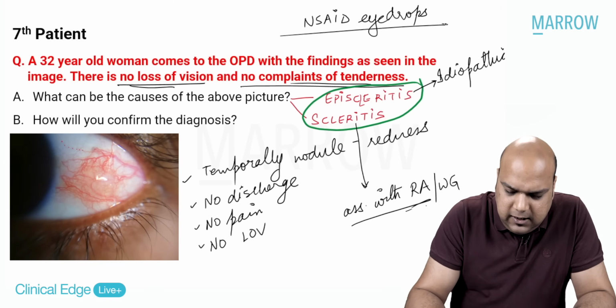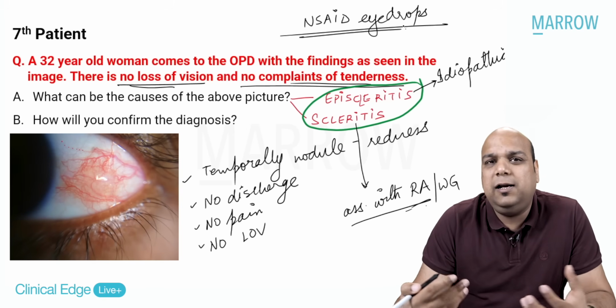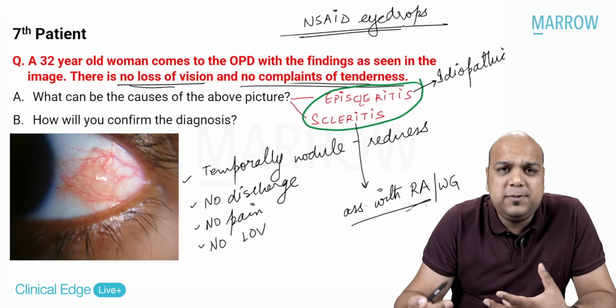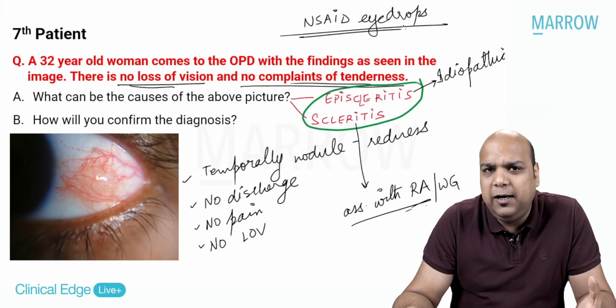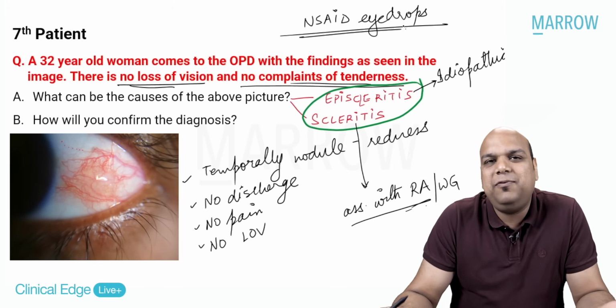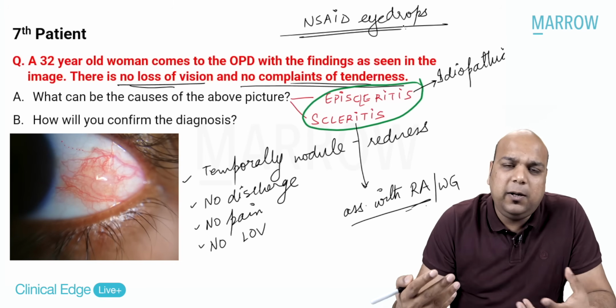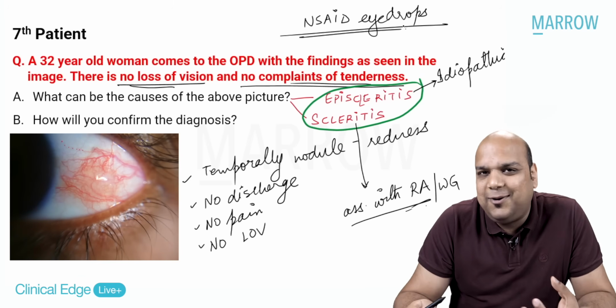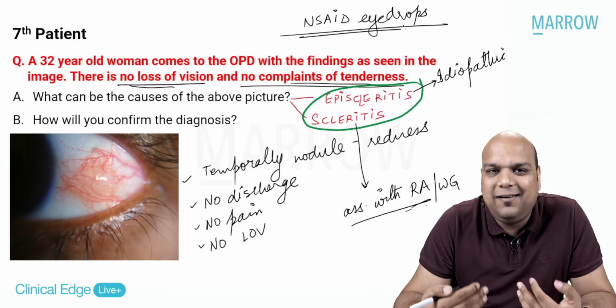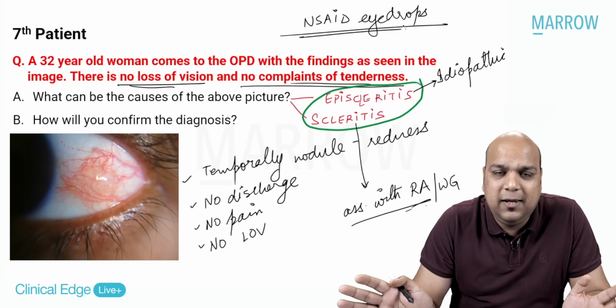In very resistant cases, you can give oral NSAIDs, but otherwise NSAID eye drops should be given for the treatment, or some clinicians prefer to give low-dose steroids such as loteprednol also. But why give steroids when the condition can be treated with NSAIDs only? Are we clear about this?